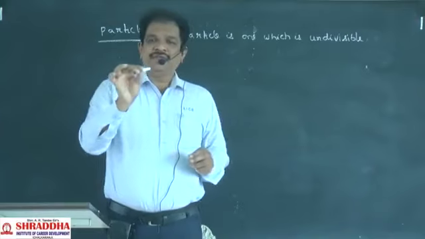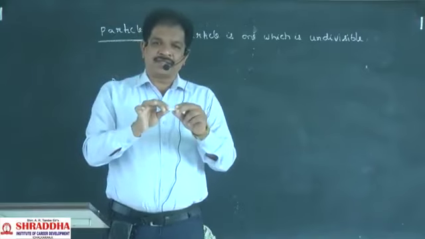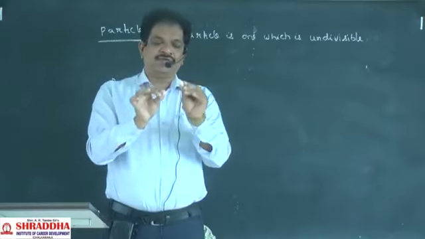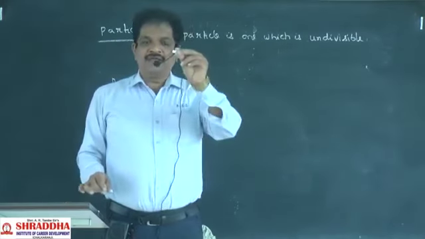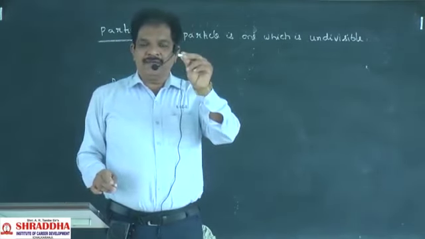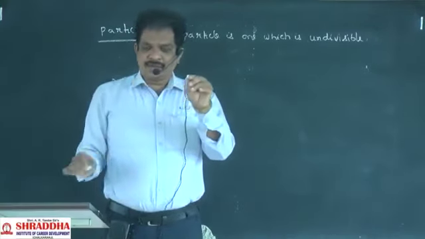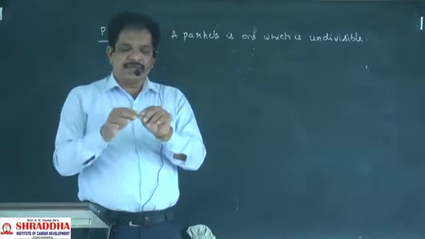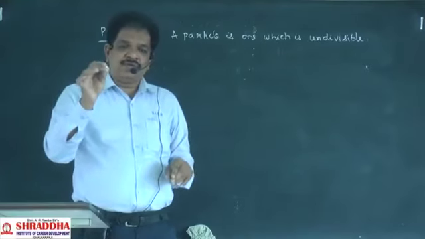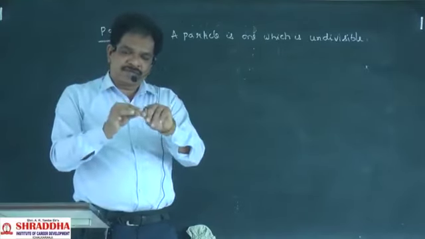We can divide this into two parts, yes. Again this part, can I make it into two parts? Yes, two parts. Next this one, can I make this into two parts? Yes, we can.